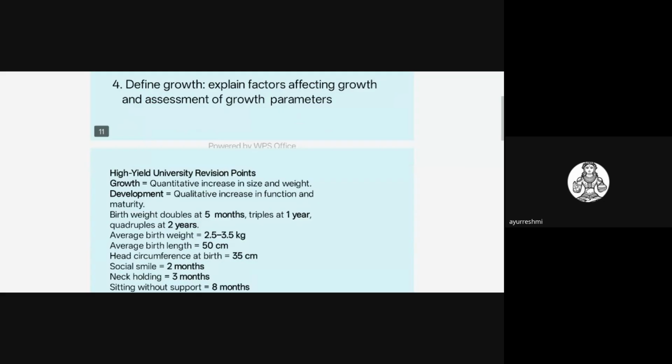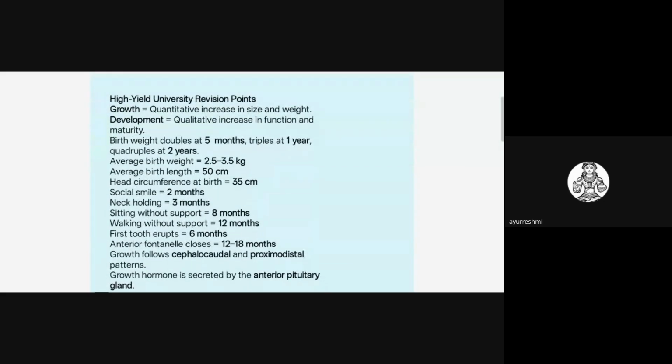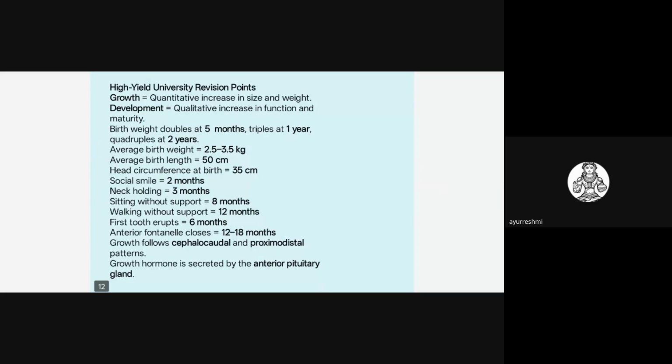And another MCQ question they may draw from any of these high yielding revision points you should know. So when birth weight doubles, what is the growth, what is the development, they may frame MCQs on these. Birth weight will be doubled at fifth month, tripled at 1 year, and 4 times at 2 years.